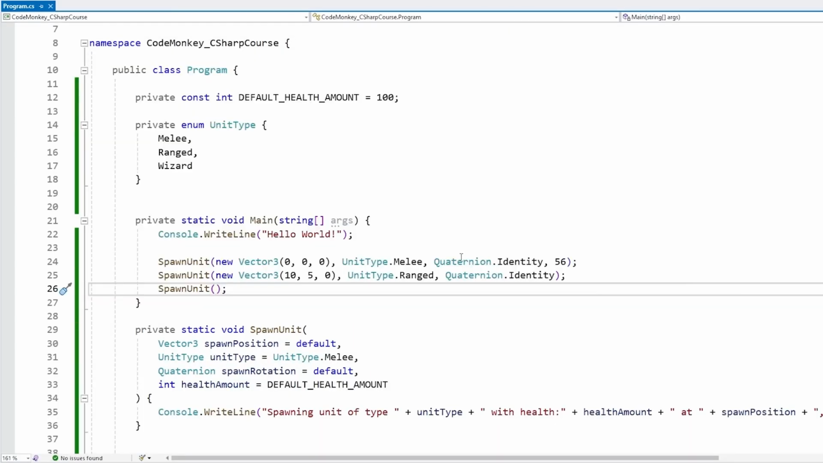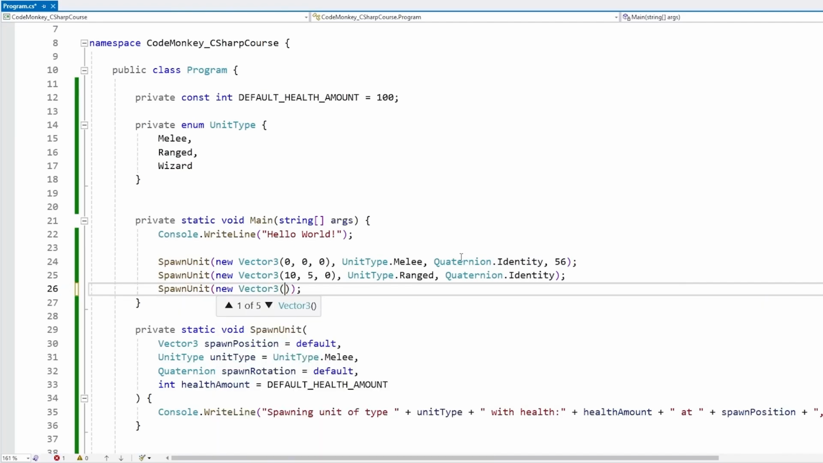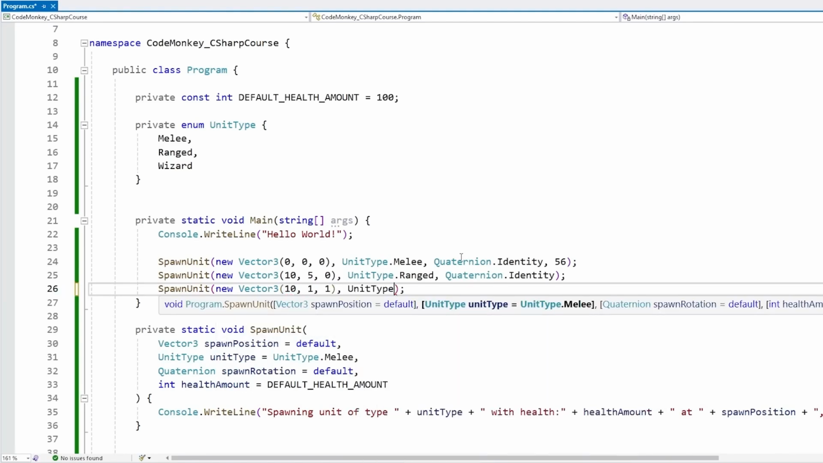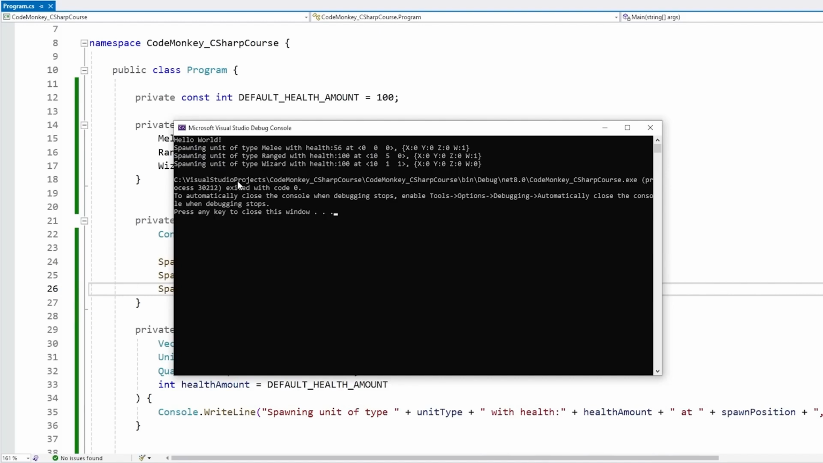Then alternatively, we can pass them in one by one. So for example, if we want a spawn position, let's put some kind of spawn position. And then for the unit type, let's say we want like this. So yep, we just assigned 2 parameters, and yep, it did work.